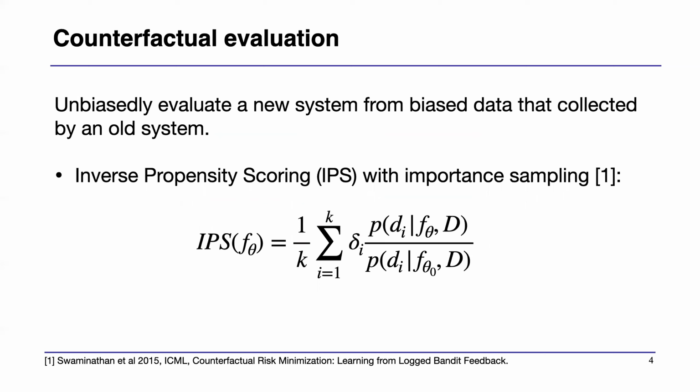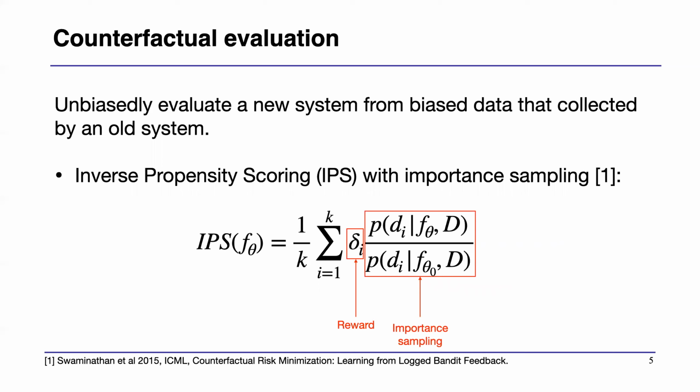This method treats rankers as policies that can sample documents from a probability distribution to create a result list, and then uses inverse propensity scoring with the importance sampling trick to fix the distribution mismatch between the new and the old ranker. This means that you can directly compare two rankers even though the learning signal is collected from a different probability distribution.